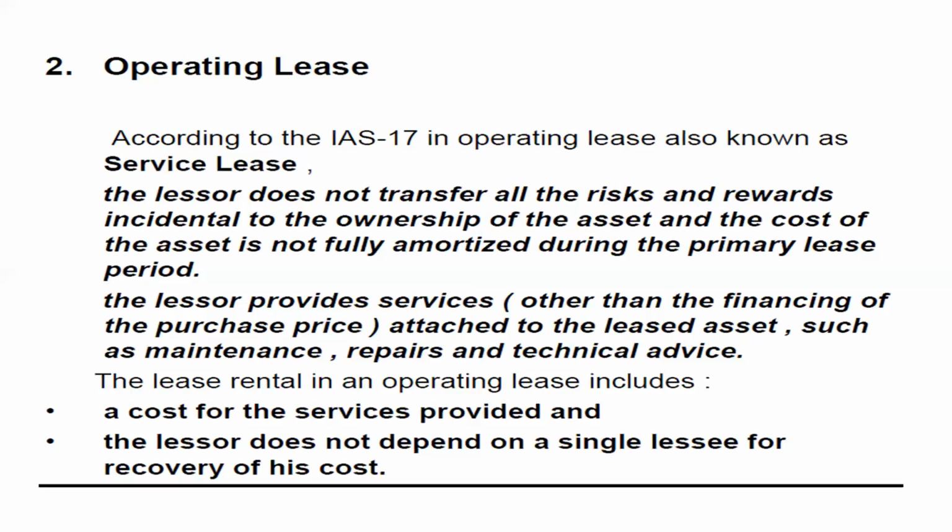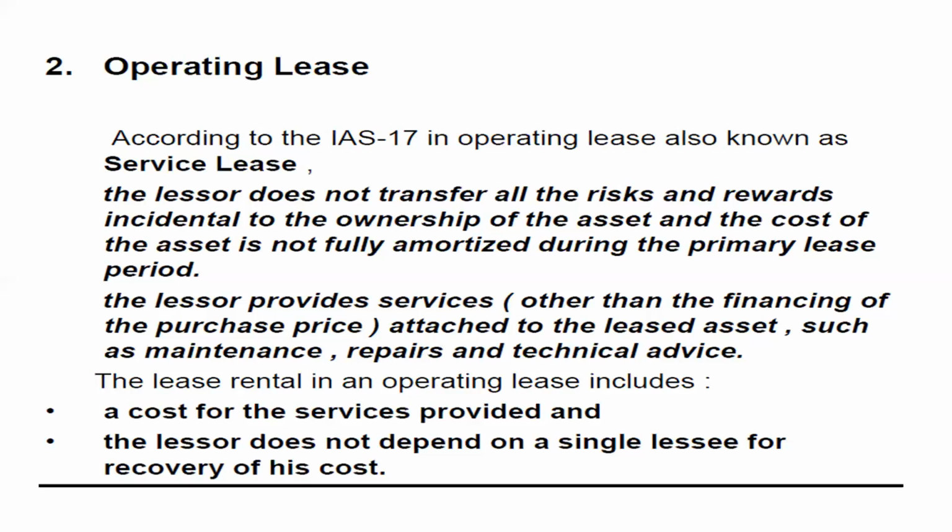After that particular 1 or 2 years, the lessee has to vacate the house, and the lessor will give it to another lessee. So during the lifetime of the asset, the lessor will change the lessees many times in an operating lease, because the asset is given just for an operation purpose to the lessee, and he will change the lessee as and when required.